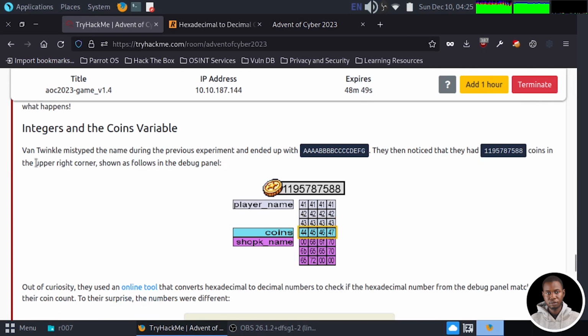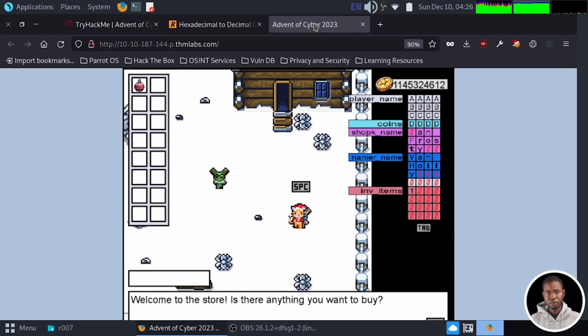While doing this experiment, Van Twinkle mistyped the name during the previous experiment and ended up with AAA, BBB, CCC, DEFG. Then they noticed that they had this value of coins in the upper right corner, shown as follows in the debug panel. Out of curiosity, they used an online tool that converts hexadecimal to decimal numbers to check if the hexadecimal number from the debug panel matched their amount. To their surprise, the numbers were different.